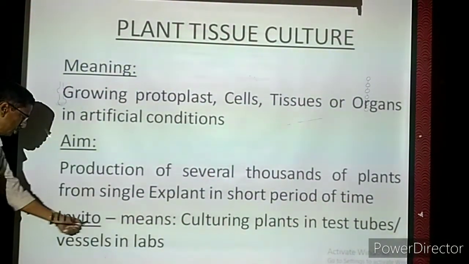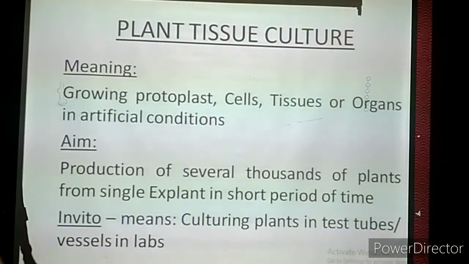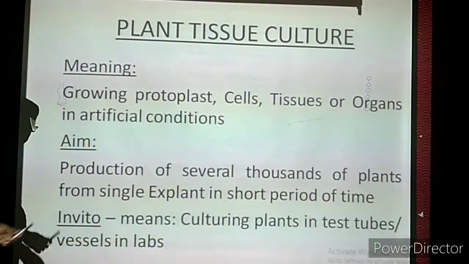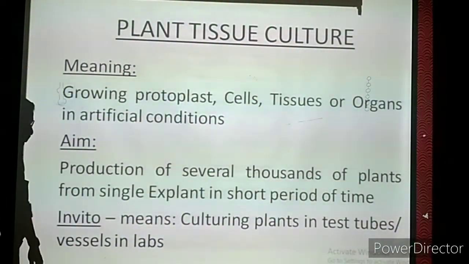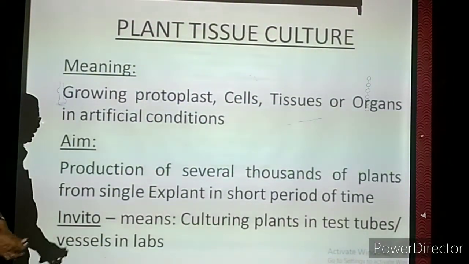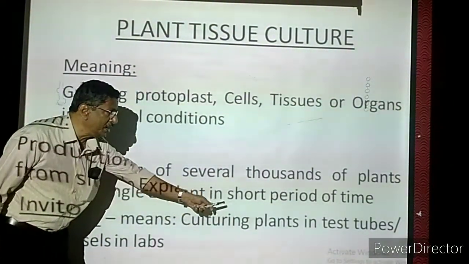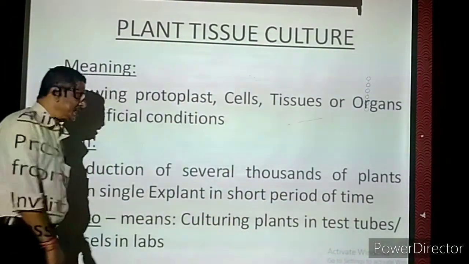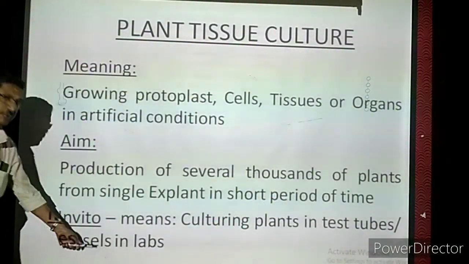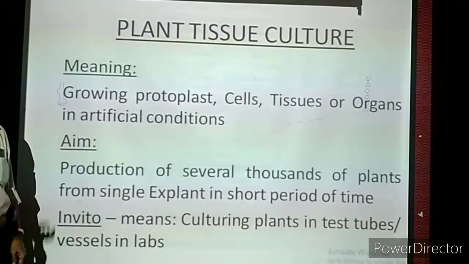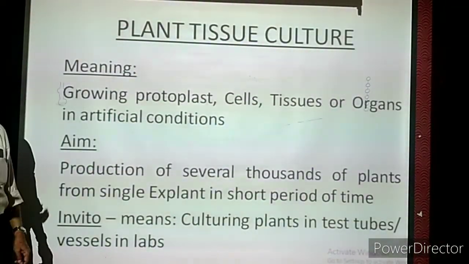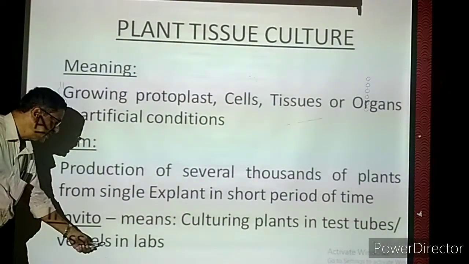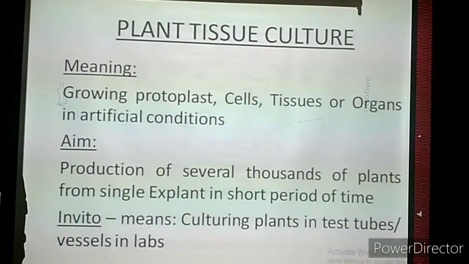Now we have to know one terminology which comes in research, whether it is botany or zoology. In research, it is called in vitro. What is the meaning of in vitro? It means culturing plants in test tubes. At the initial level, we culture the plants in test tubes or in vessels like a beaker, a culture vial, or a small conical flask. Vessels in the lab, that is called in vitro.